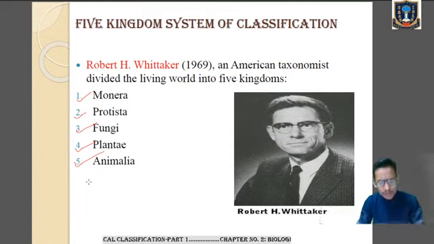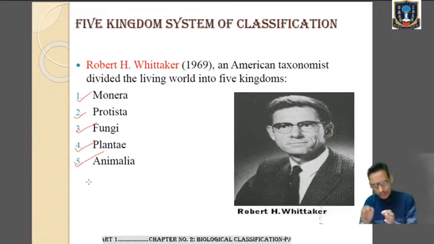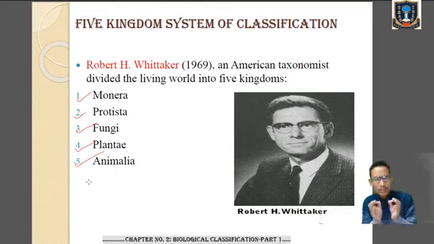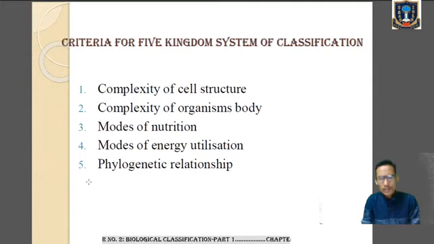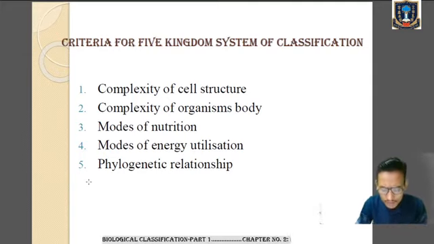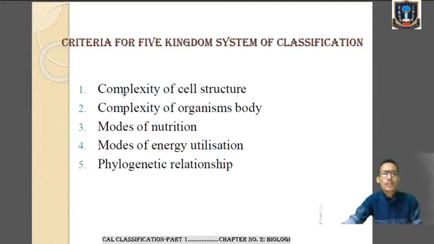But before that, let's check out the criteria for the five kingdom system of classification. What were the conditions, or what was the basis on which the system of classification was proposed? So, the criteria are: number one, complexity of cell structure.